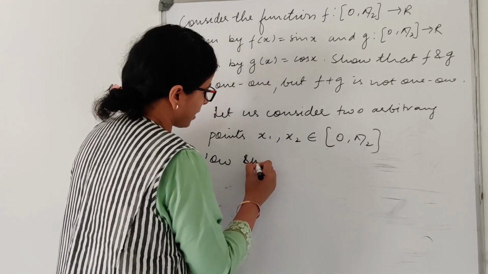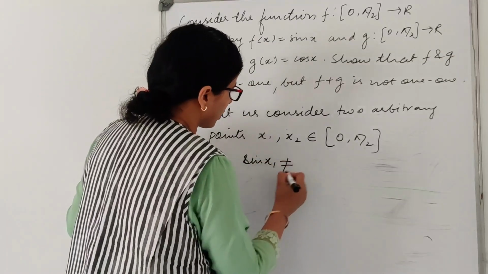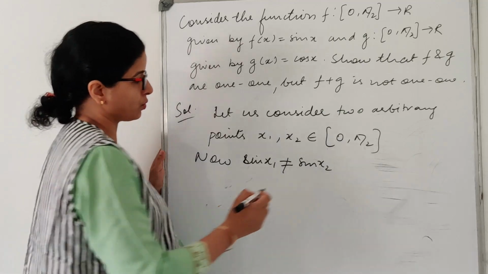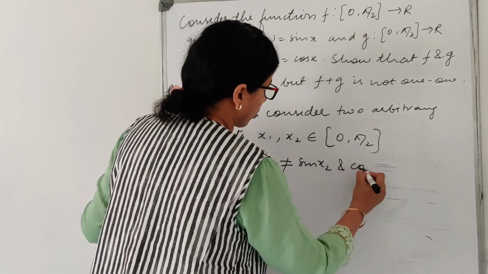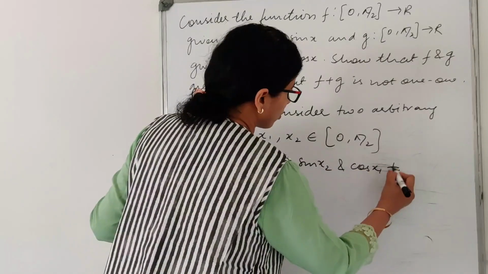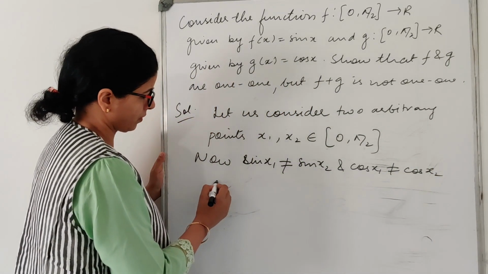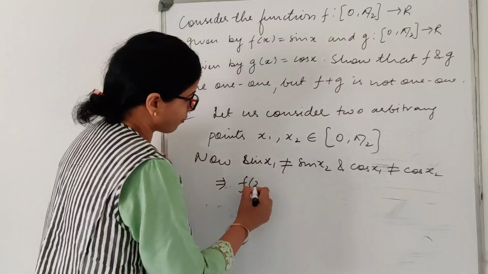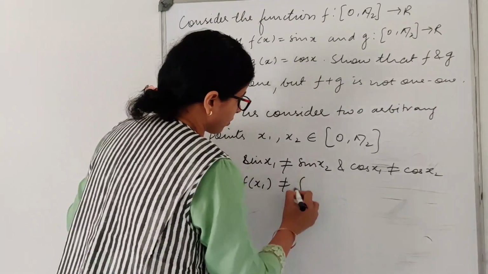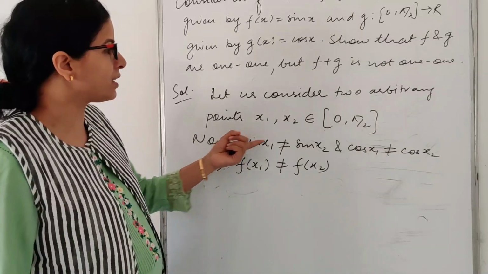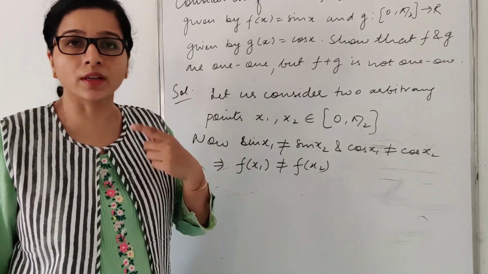Now sin x1 is not equal to sin x2 in this range 0 to pi by 2, and cos x1 is also not equal to cos x2. What does that imply? f(x1) is not equal to f(x2). If you check sin 30 degree and sin 60 degree, one is 1 by 2 and the other is root 3 by 2.